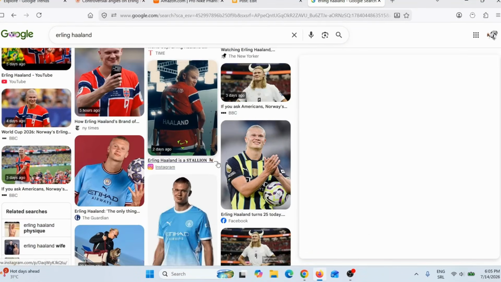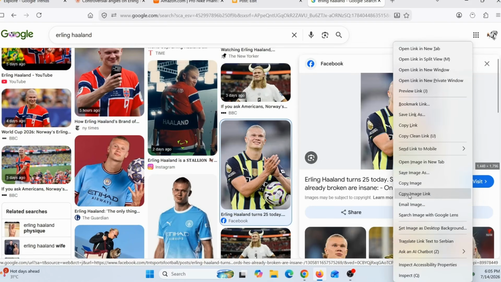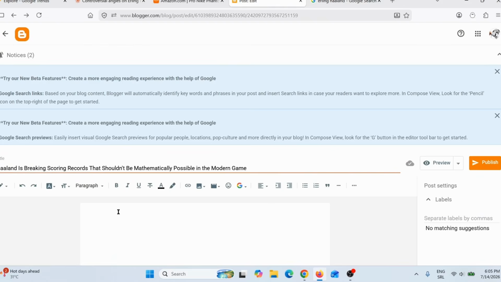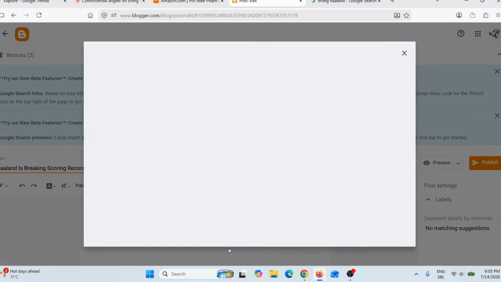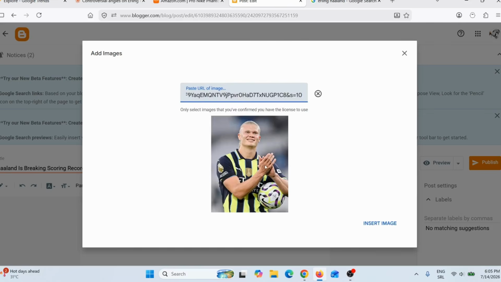I need to click on this image and then right click on this image and then click on copy image link. Click here, go back here on Blogger and then click on image and then click on by URL. And then here you simply need to paste that image link. And here you can see it automatically pulled this image.